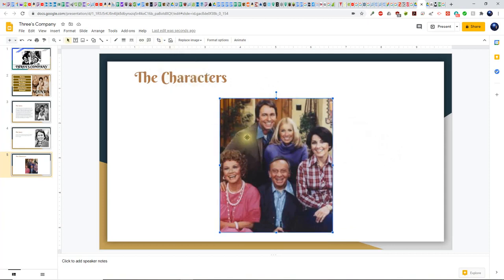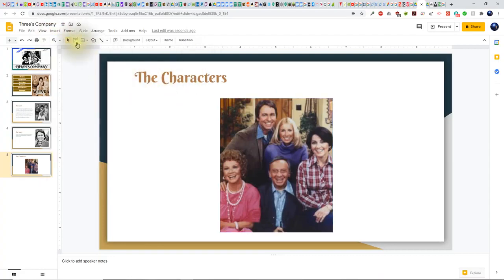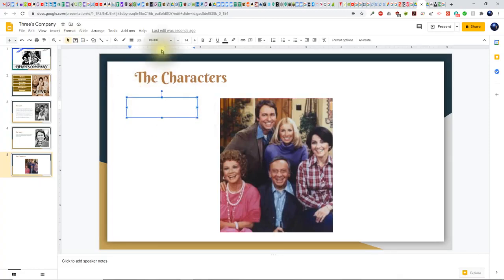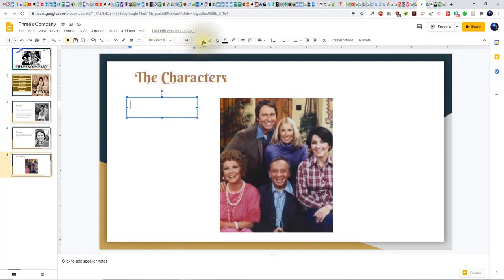Now I'm going to be inserting some text boxes to point out the characters. Now one way to do this is to click on Insert and then go down to Text Box, but an easier way for me is to actually go ahead and click on the tool called Text Box. So I'm going to click it. Your mouse pointer will change to a cross, and then I simply draw it out. From there I'm going to change the font style to be the Berkshire, and let's choose bold. I'm going to key in Jack Tripper.